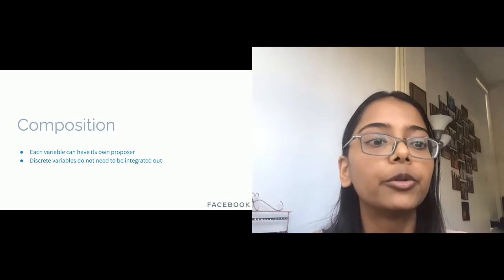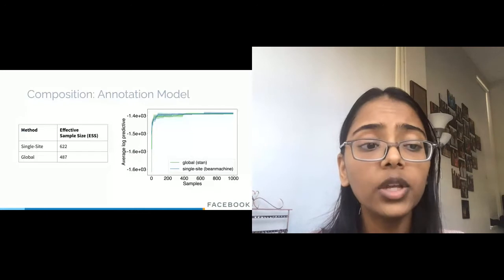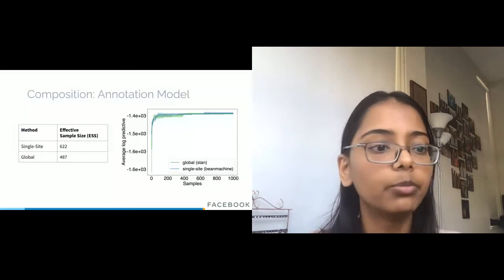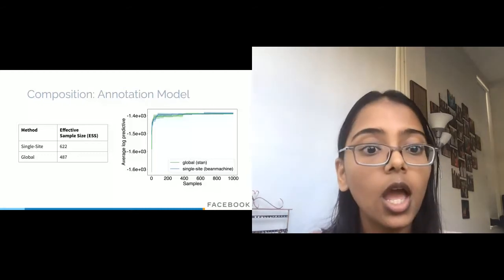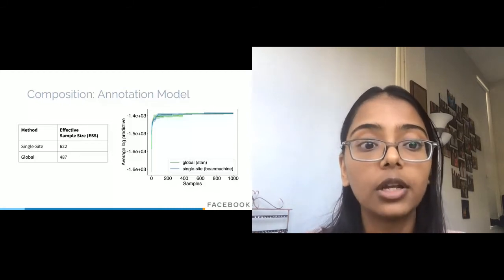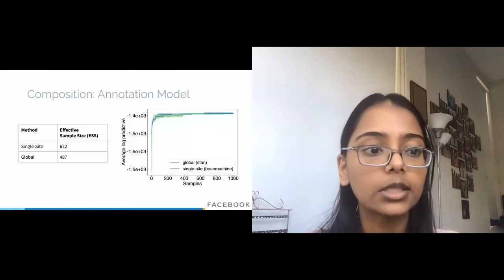Here we compare performance of Stan versus Bean Machine on this model. We plot the predictive log likelihood on held-out test data and notice that both Stan and Bean Machine converge to the same value, which is a good sign. However, we see that Bean Machine achieves a slightly higher effective sample size compared to Stan by doing compositional inference.